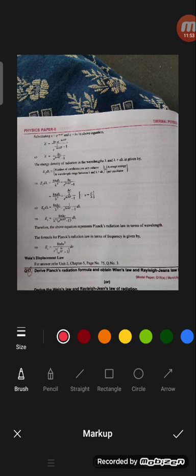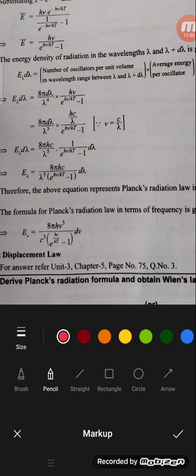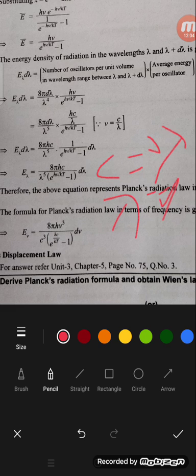Suppose you want this in terms of frequency. You know the formula c equals mu lambda, that is lambda equals c by mu. Then 8 pi h mu cubed by c cubed into 1 by e to the power of h mu by kT minus 1, into d mu. So this is in the case of frequency, and that was in the case of wavelength. So this is a complete overview of Planck's radiation law.